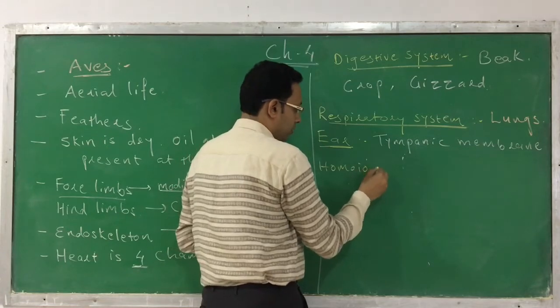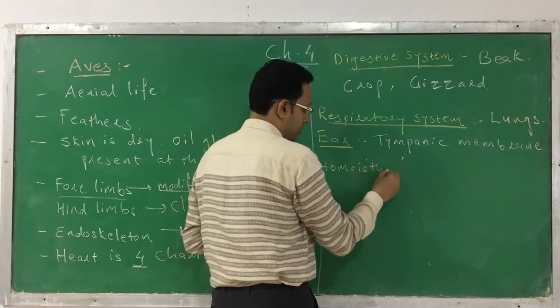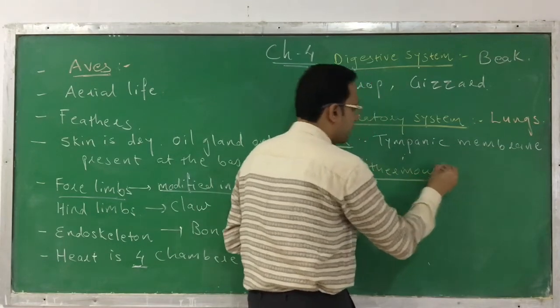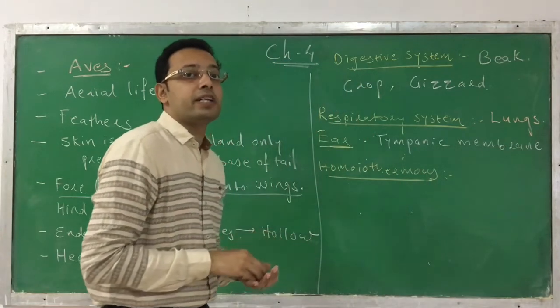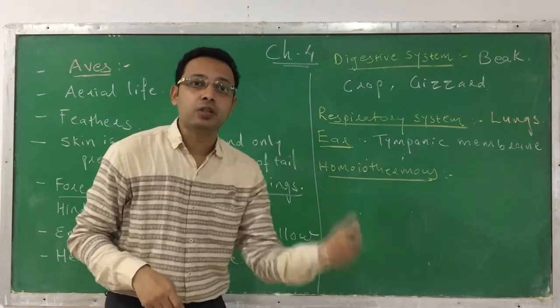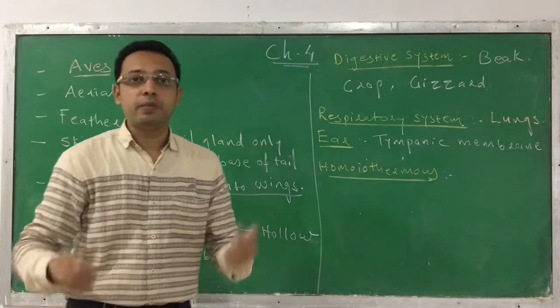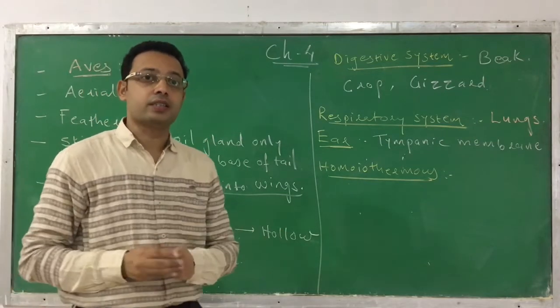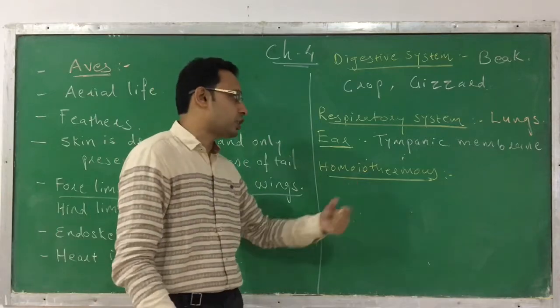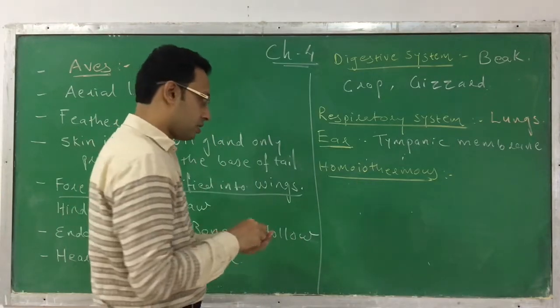Next, when we talk about its characteristic, it is homeothermous. Homeothermous means they are able to maintain their body temperature. Whereas the reptiles are poikilotherms, meaning they are not able to maintain their body temperature constant. But here they are able to maintain their body temperature constant, so that's why we call it homeothermous.